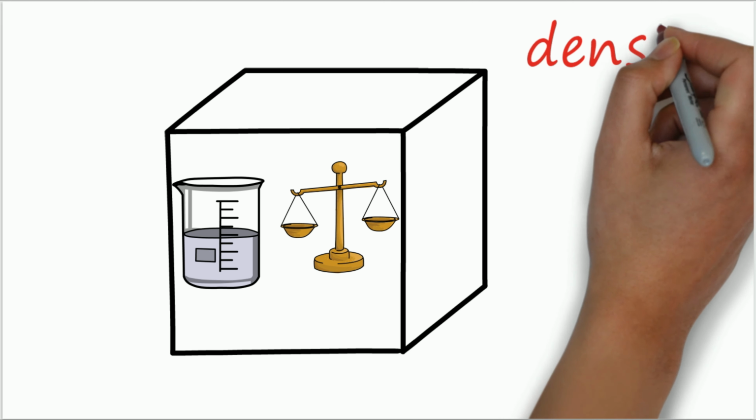So taking the mass of a substance and dividing it by the volume occupied by the substance is the expression for density, and its unit becomes kilogram per meter cube.